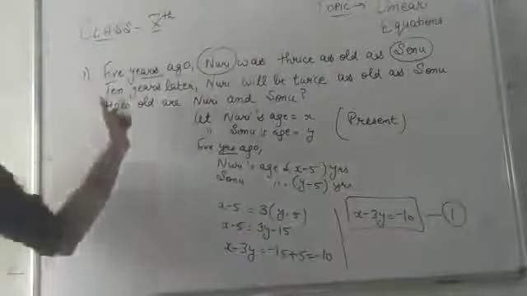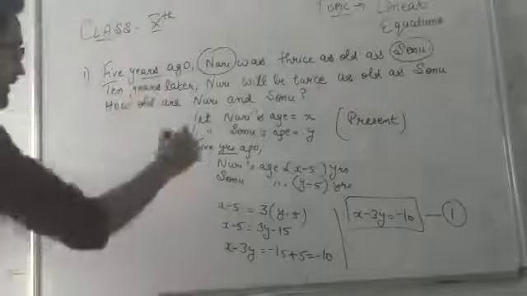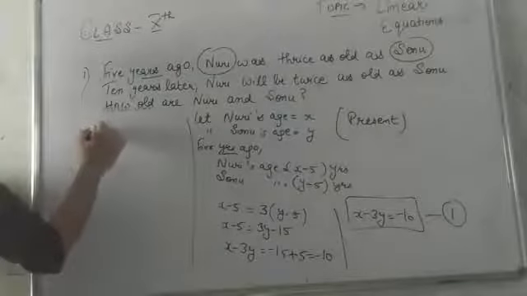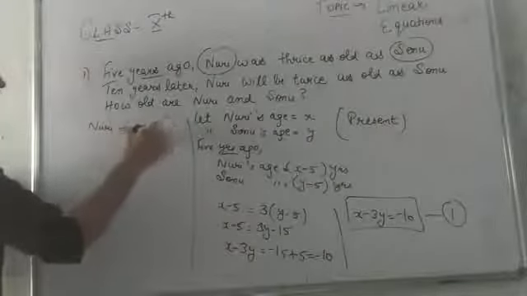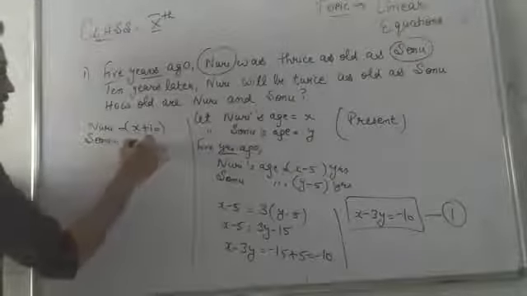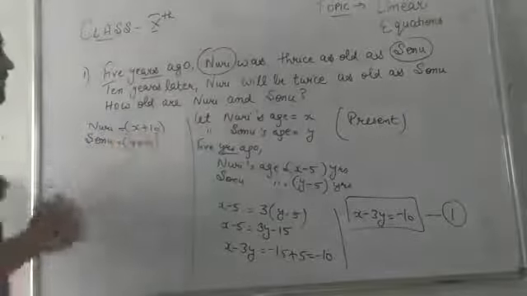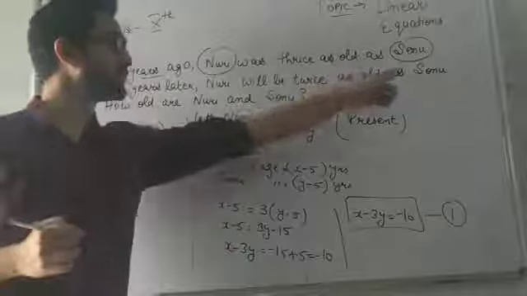Okay, so let's go to the next situation. Here they are saying 10 years later. So 10 years later, Nuri will be X plus 10 and Sonu will be Y plus 10. Now let's go according to the question. 10 years later, Nuri will be twice as old as Sonu.